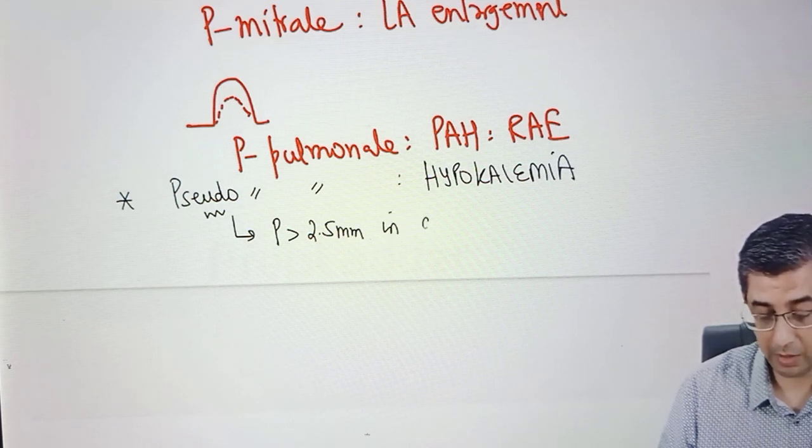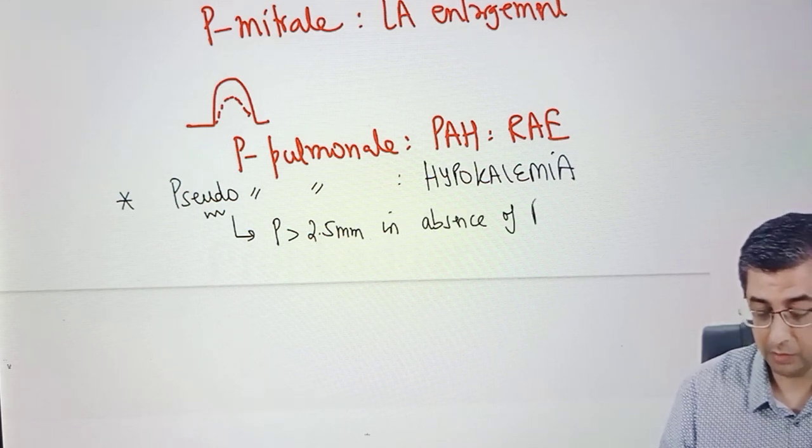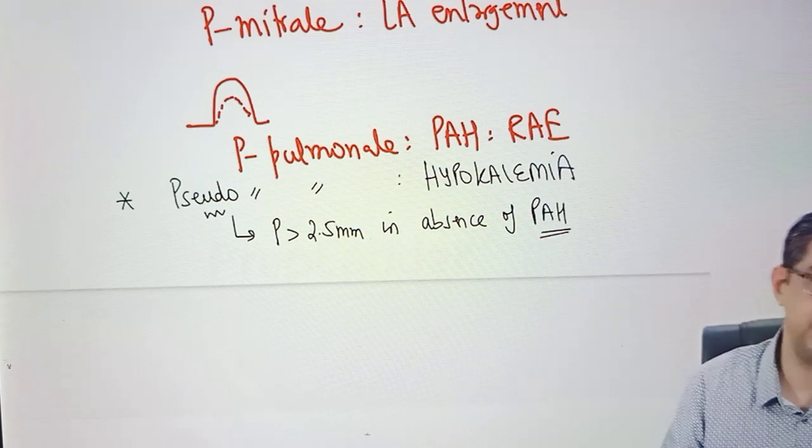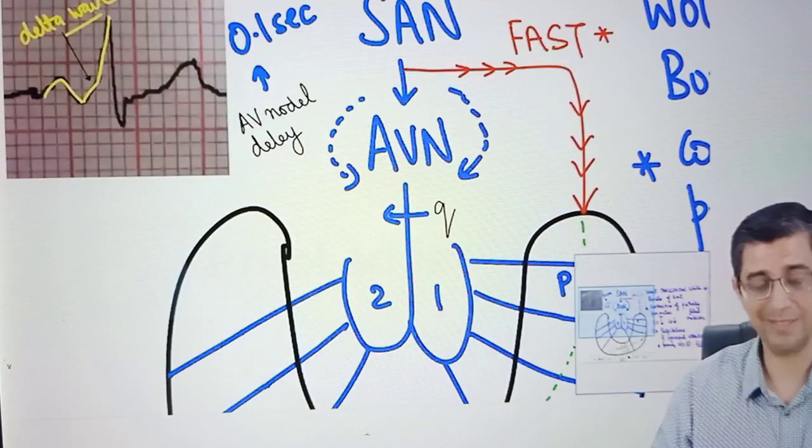In the absence of pulmonary artery hypertension, I repeat my statement once again, guys. The meaning of this word would be that there is no pulmonary artery hypertension and still the vertical height is increased. That is why the word pseudo is used. So these are two accessory issues that I wanted to remember.